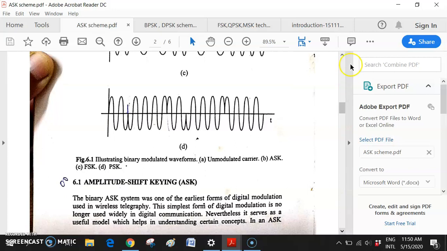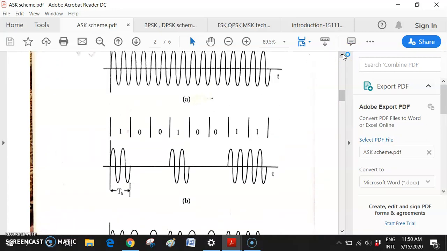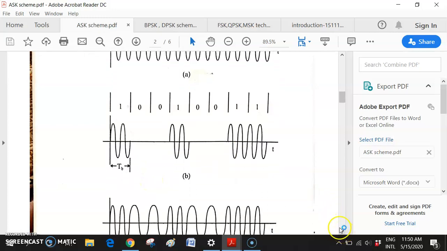Amplitude shift. This is a short overview of the ASK signal. This is the main carrier wave, and this is the ASK modulated wave. Whenever there is a 1 in the digital data stream, I am getting high amplitude. Whenever zeros are there, I am getting no amplitude. So the amplitude is being modulated. This is the modulated wave. So this is basically the ASK scheme.